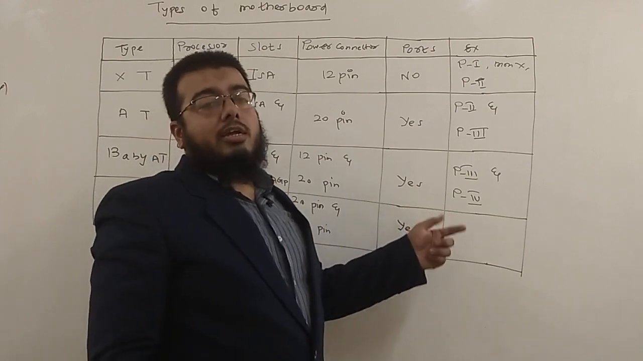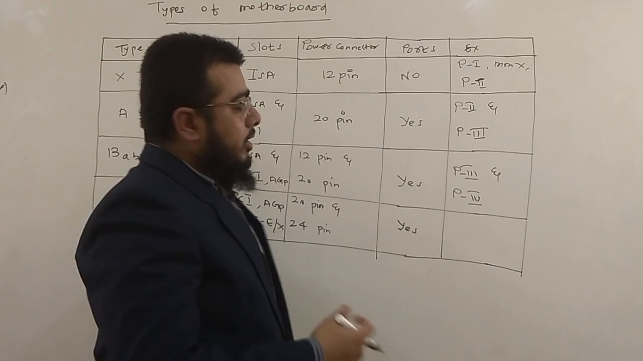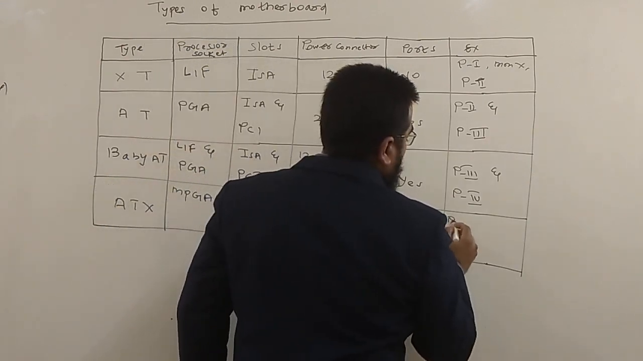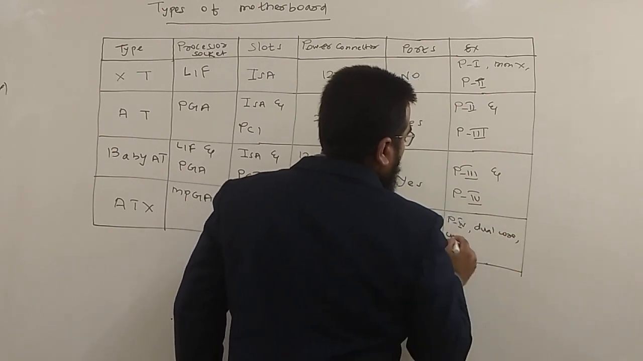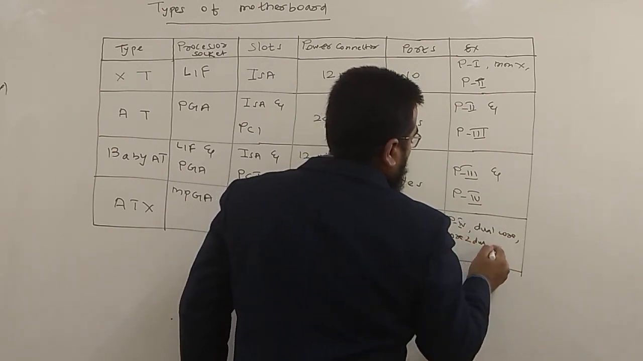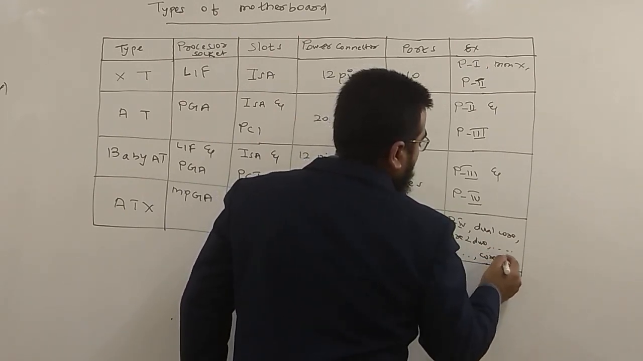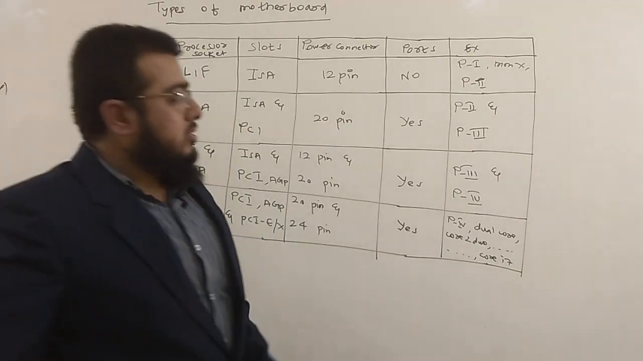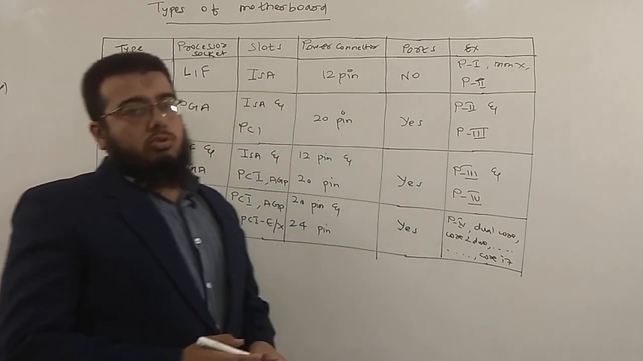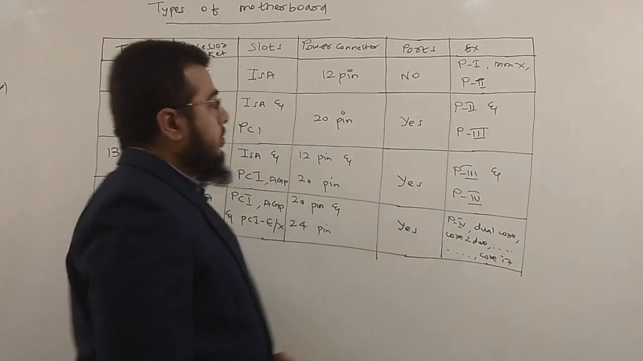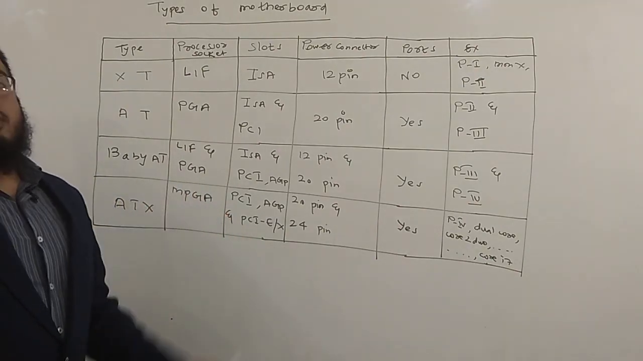The boards supporting processors up to 1.4 gigahertz in P4 were there, and then later on in ATX from P4 onwards, we have dual core, Core 2 Duo, then quad core, and Core i3, i5 and i7. Up to the latest Core i7 processors, the boards used are ATX motherboards. This is the explanation for the types of motherboard we have.